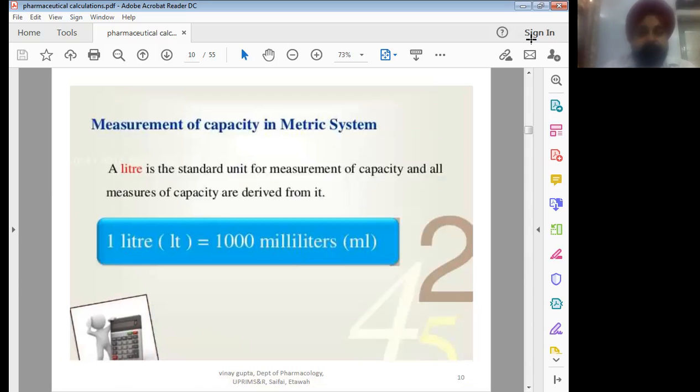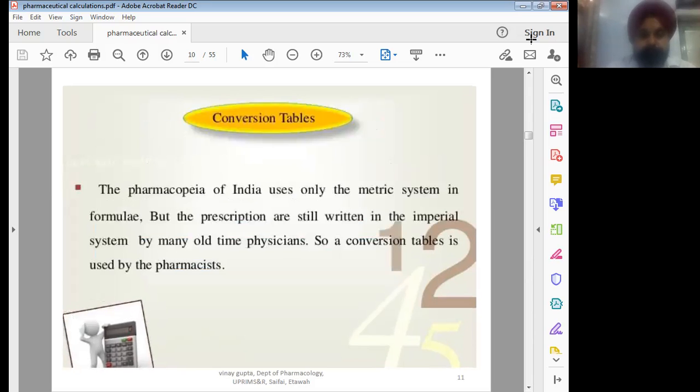Then in the case of capacity, the measurement unit for capacity in the metric system is the liter. 1 liter is equal to 1000 milliliter. Nowadays, the metric system is used in the prescription, but still there are some old-time physicians who are using the imperial system. So being a pharmacist, you should know about both these systems, and you can use a conversion table to convert one system into another.